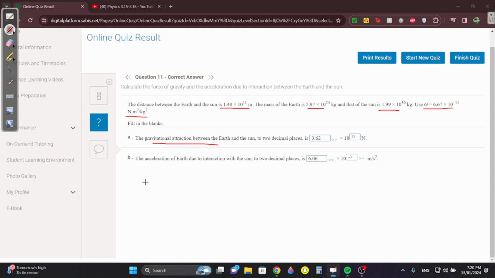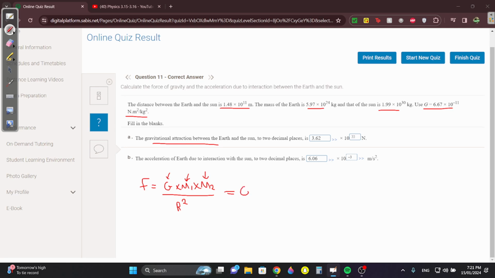Okay, gravitational attraction, it's always the formula force equals G times M1 times M2, over R squared. Remember that G is the constant given, M1 is the mass of the first, mass of the second is M2, and R squared is distance squared.